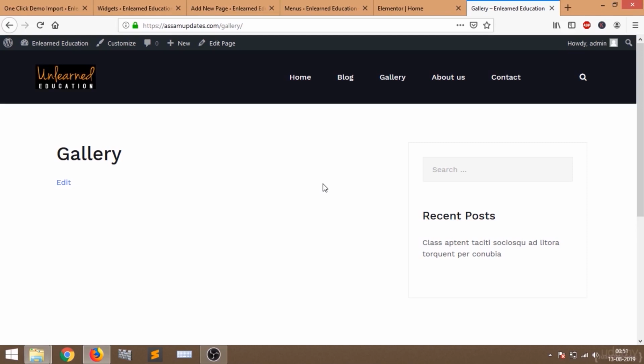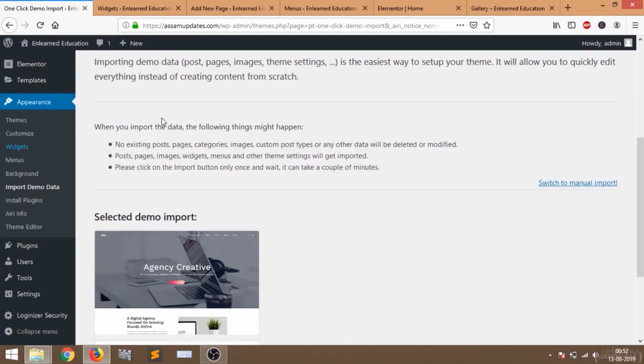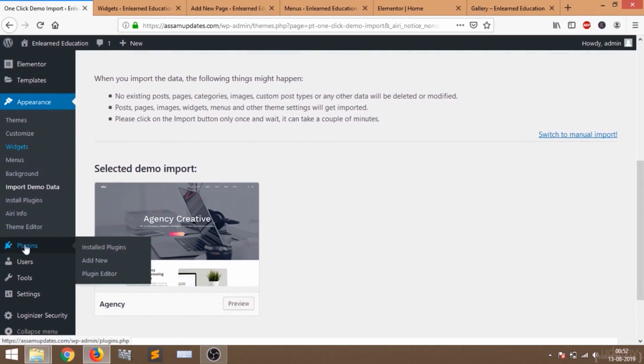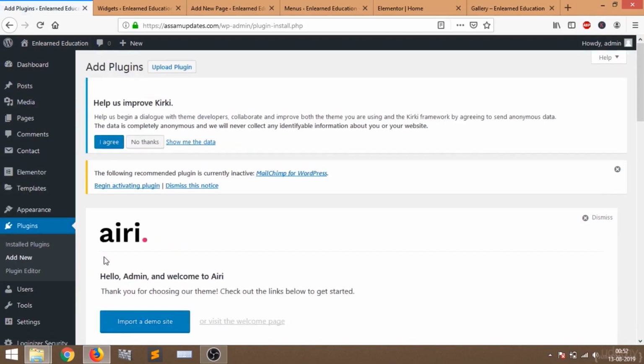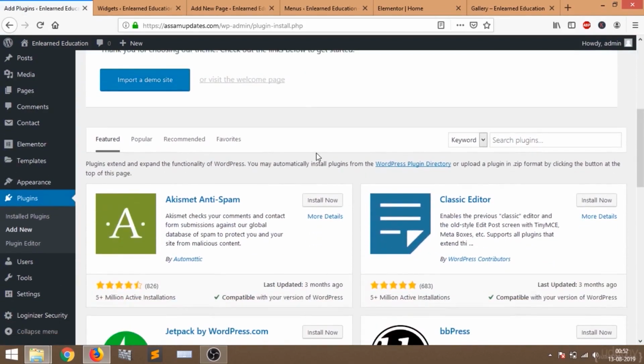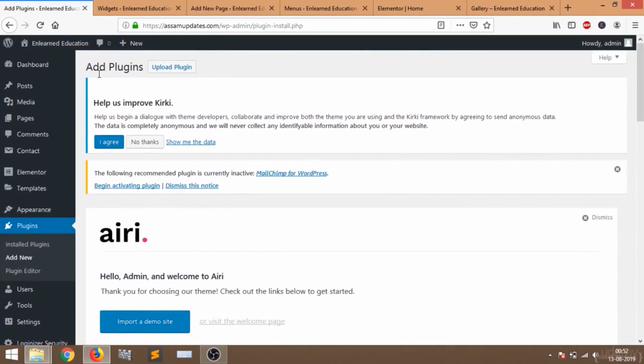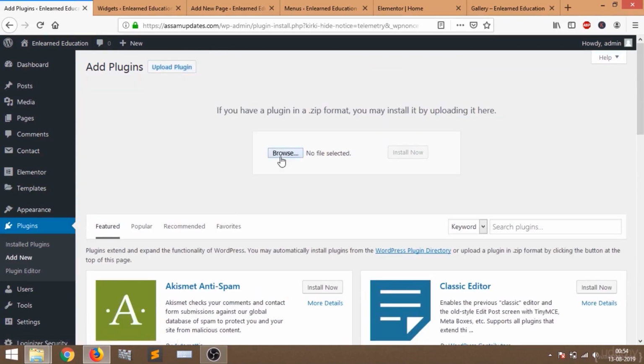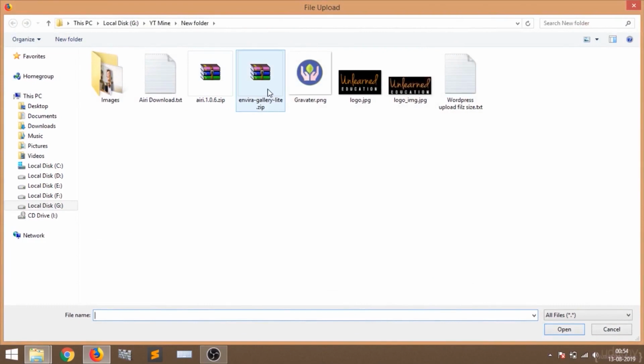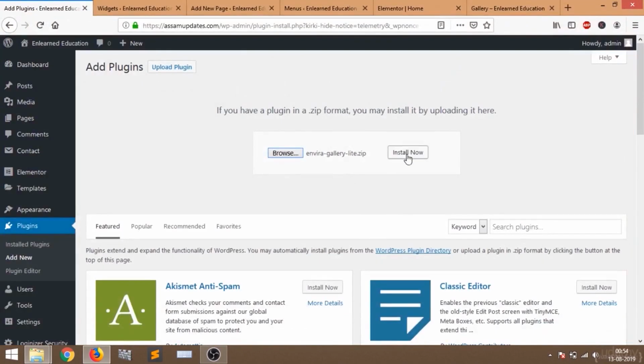So to add a beautiful gallery, just go back to our dashboard, then go to plugins and click on add new. From here you can upload your plugin. On the top of your page you can see the add plugin option. Just select upload plugin, and now browse the plugin. So this is the plugin, I'll give the link in the description, just download it. Select the plugin and click on install now.